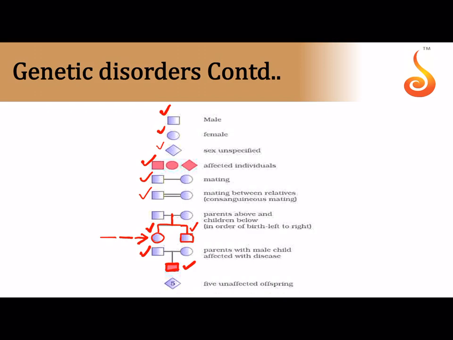disease. And instead of writing 5 diamonds, say for example you knew that somebody had 10 children, and out of them you don't know whether the 5 children were male or female, so you put a diamond sign and write 5 inside instead of writing the diamond sign 5 times.